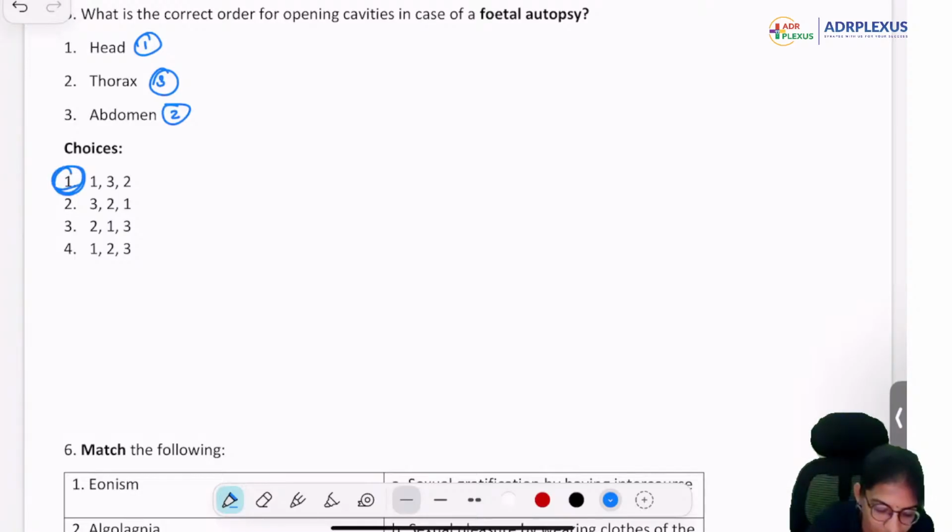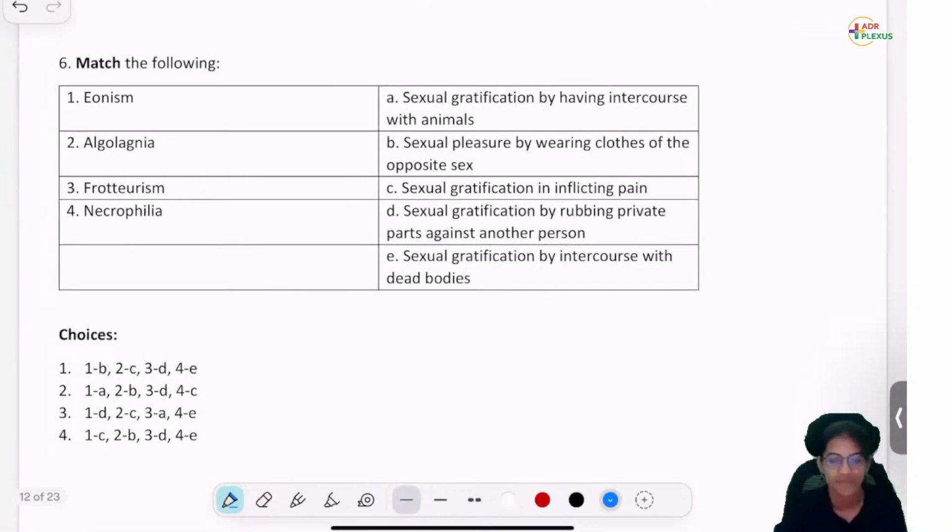All right, very good. Match the following. Go with the easier one, you would still be able to do it.